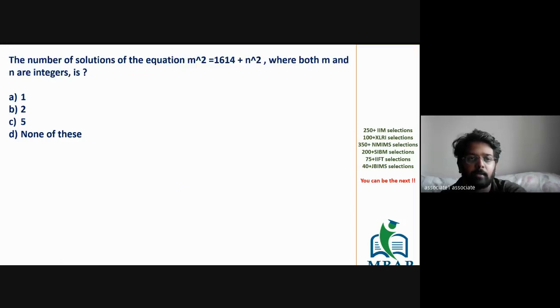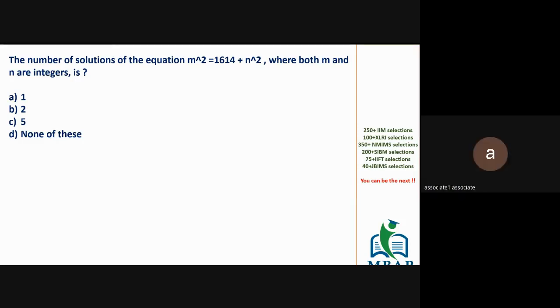Okay. Then solve the next question. This is a CAT 2015 question. So the pattern keeps on changing. You don't have to get bogged down. You don't have to worry when you see a new pattern question. Take a minute and solve this question.